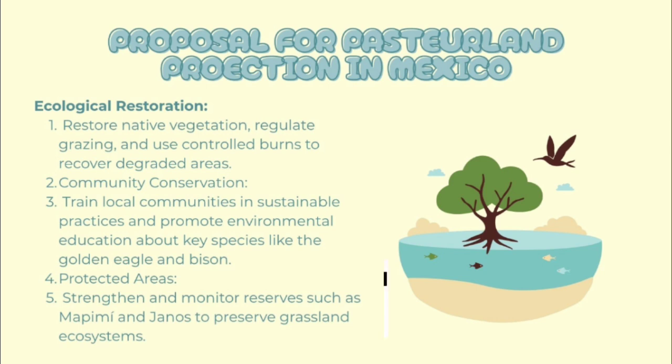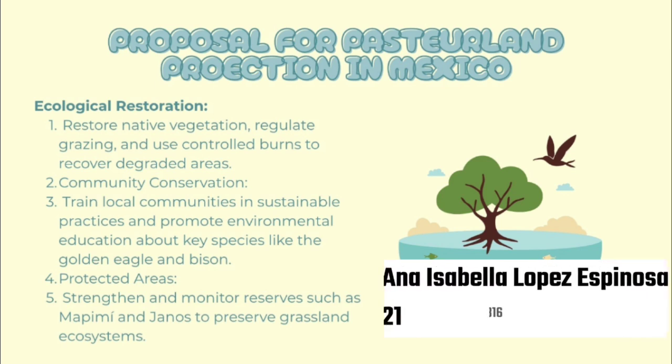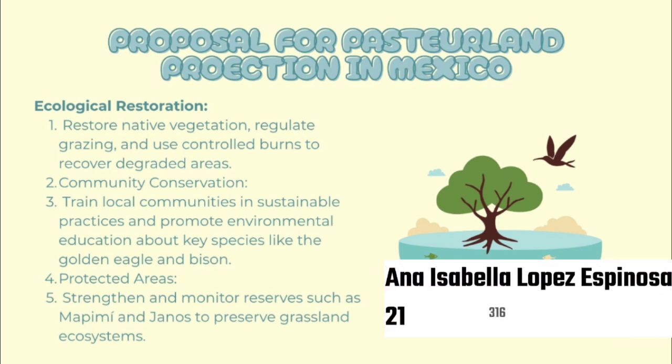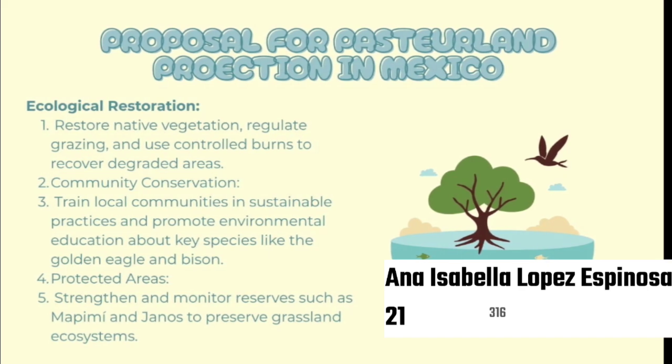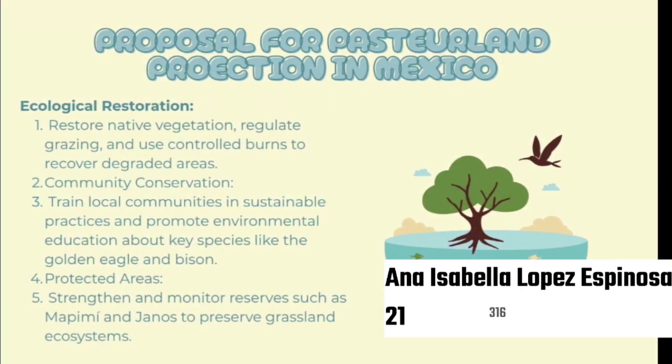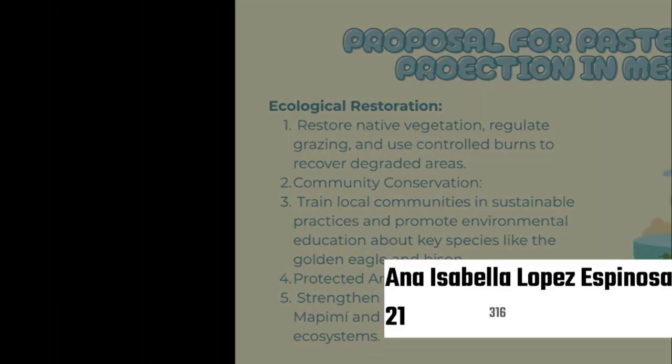Second, we promote community conservation by training local communities in sustainable practices and raising environmental awareness about important species like the golden eagle and the bison. Finally, we work on protected areas, strengthening and monitoring reserves such as Mapimí and Llanos to preserve grassland ecosystems. In short, these actions aim to protect biodiversity and maintain the ecological balance of Mexico's grasslands.